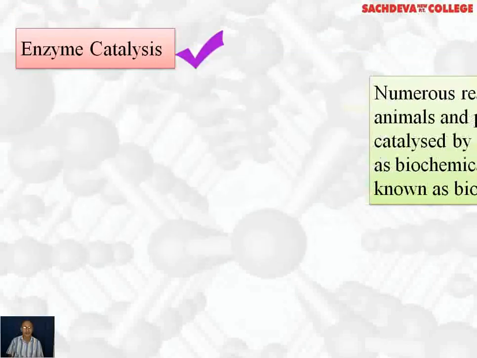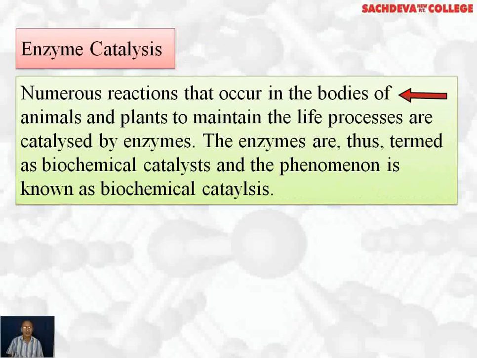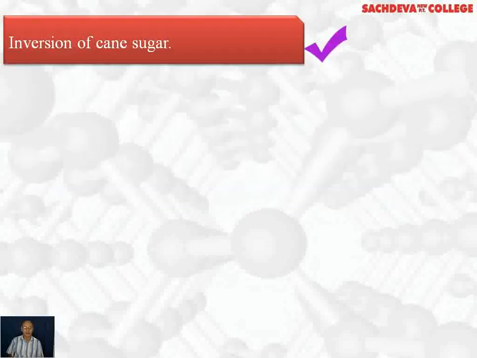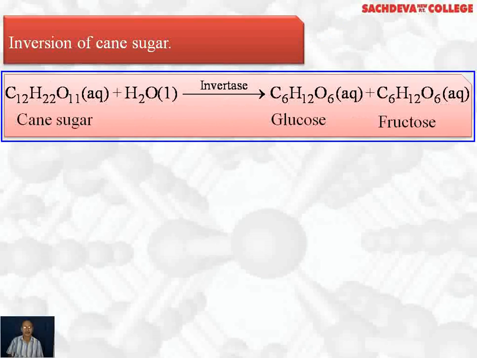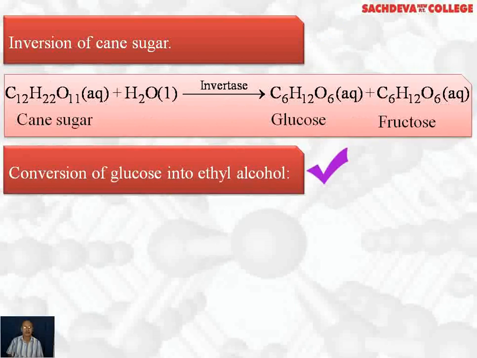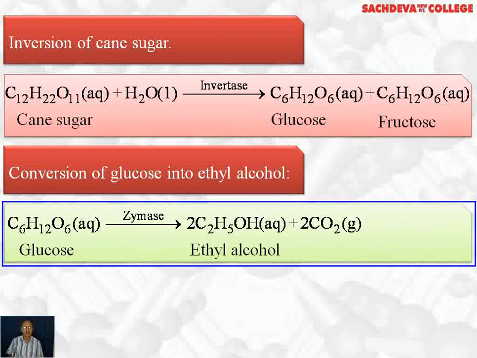Next is enzyme catalysis. Numerous reactions that occur in the bodies of animals and plants to maintain the life processes are catalyzed by enzymes. The enzymes are thus termed as biochemical catalysts, and the phenomenon is known as biochemical catalysis or enzyme catalysis. First example is inversion of sugar. Cane sugar on hydrolysis in the presence of invertase, which is an enzyme, changes to glucose and fructose. Conversion of glucose into ethyl alcohol can be carried out with the help of zymase, which is an enzyme. It acts as a catalyst, and carbon dioxide gas is evolved.